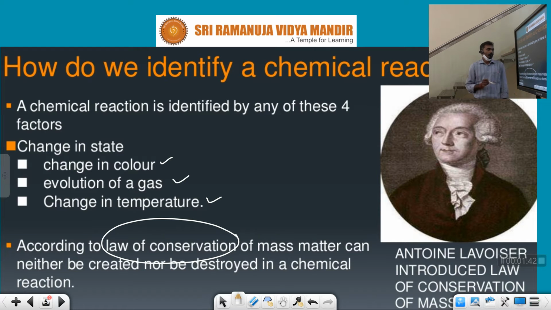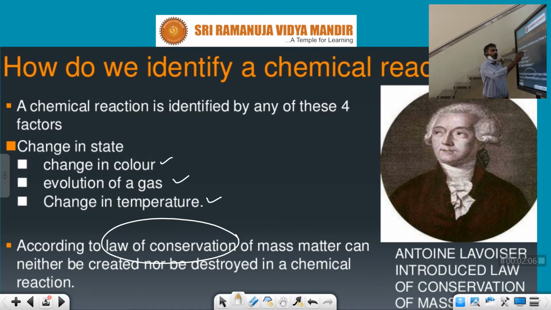Matter can neither be created nor destroyed. How much mass is present initially, the same mass is present finally, but the shape of the matter is different. Different types of molecules will be formed.